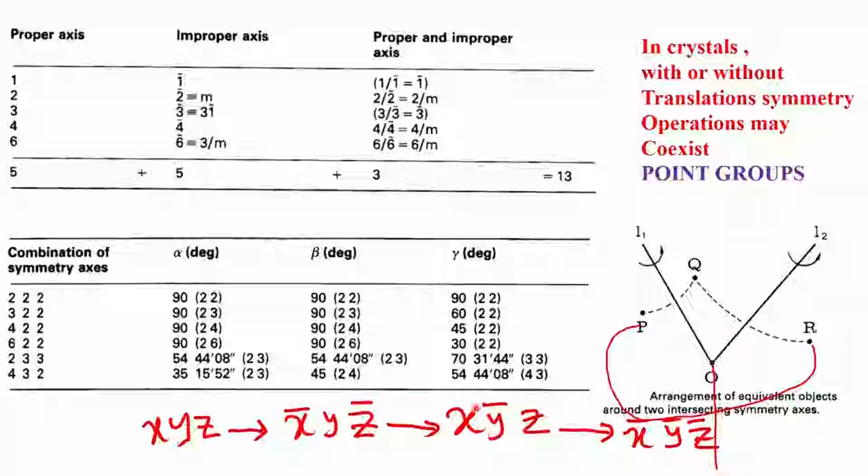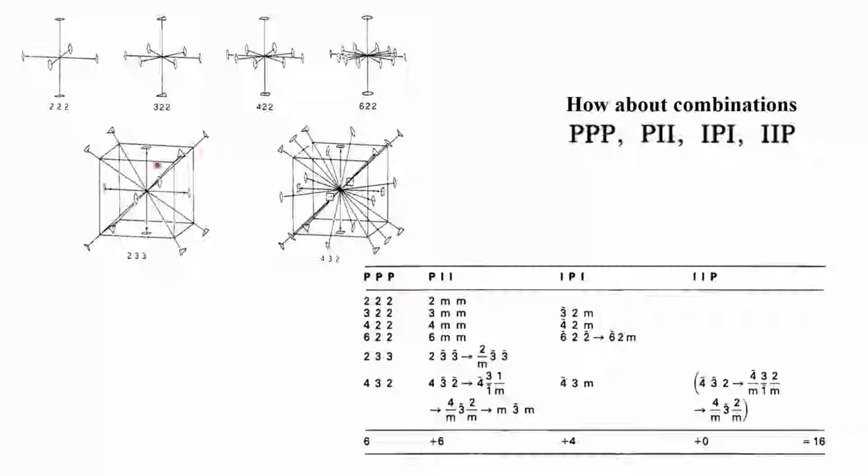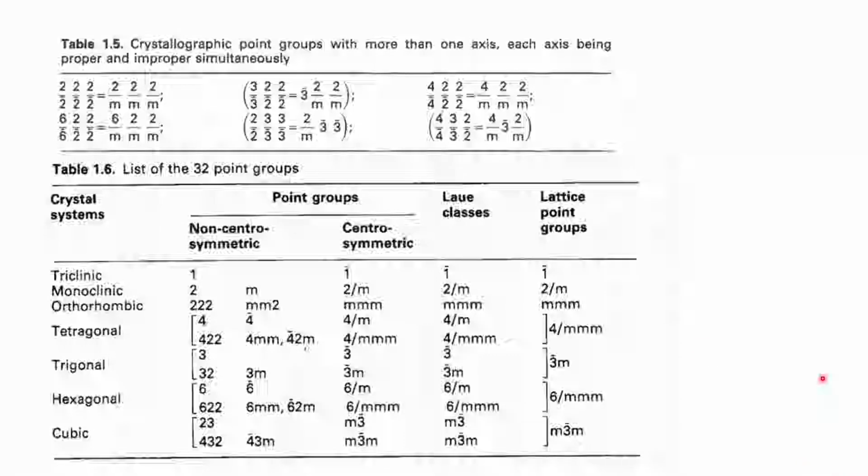And then we see the combinations that are possible. We consider not just the PPP, we consider the additional PII, IPI, IIP, and these combinations will give rise to another 16 of them. So 13 plus 16 gives us 29. And then the aspect that we can combine both proper and improper axes simultaneously gives us 3 more, and therefore we get the total 32 point groups.